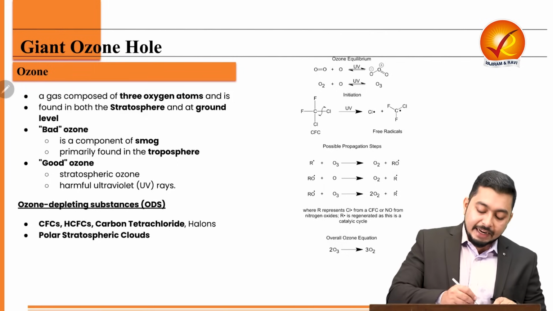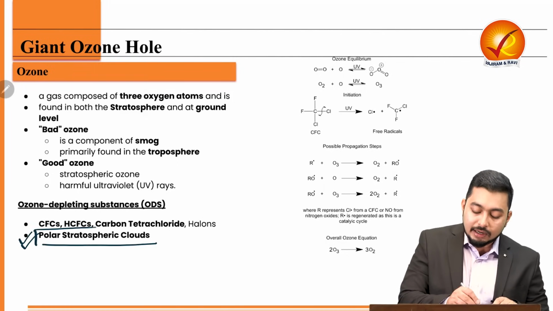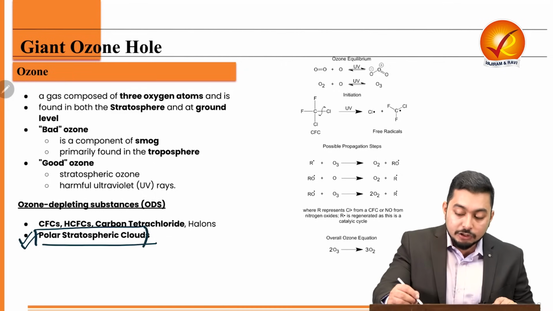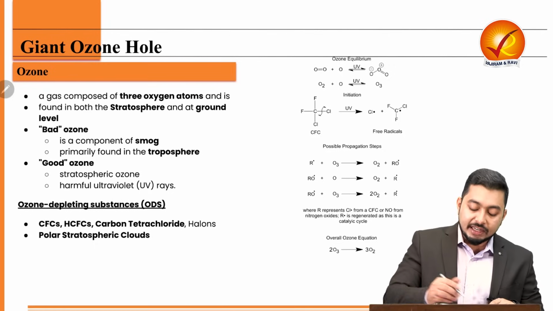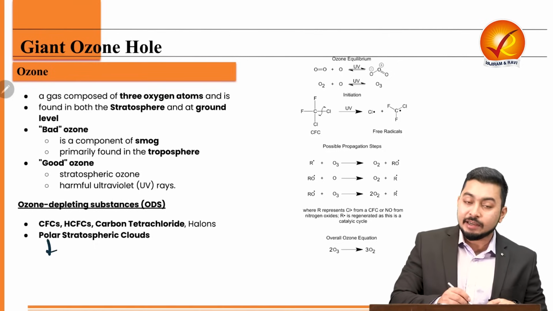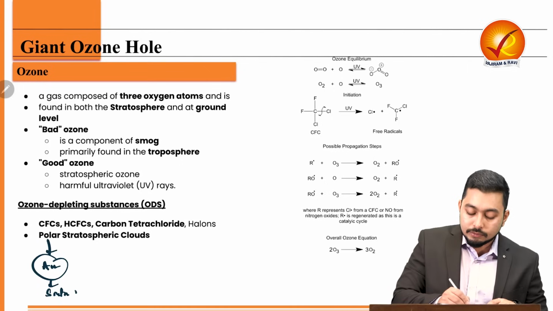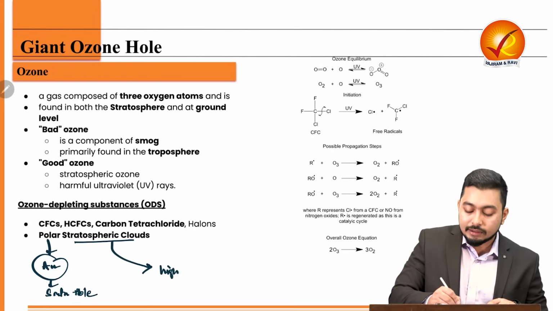Now, simultaneously, we have something called as the polar stratospheric clouds. This is something that enables more ozone depletion. So, by the name itself, it is visible that when we are saying polar, then they are mostly present over Antarctica or South Pole. Then, if I am saying stratospheric, that means they are of higher vertical extent.